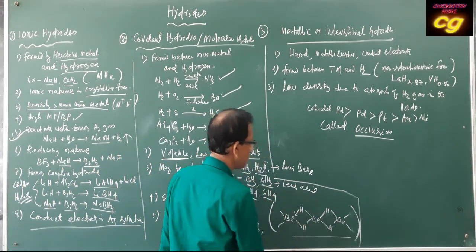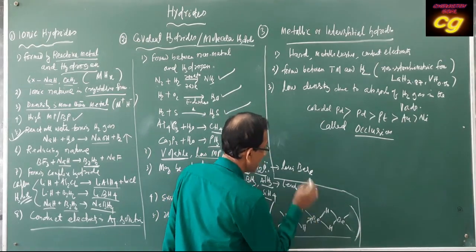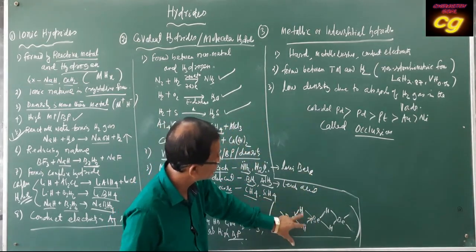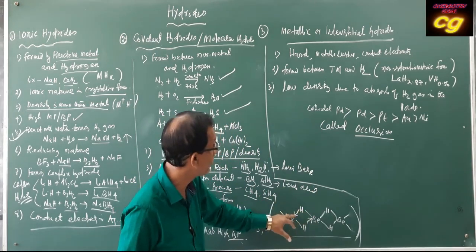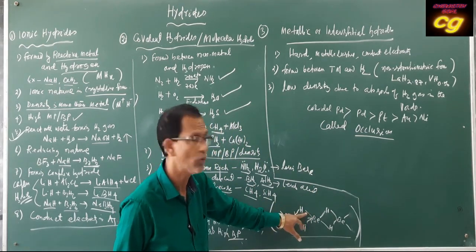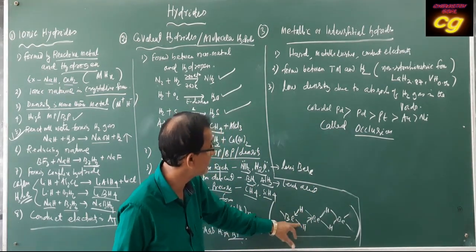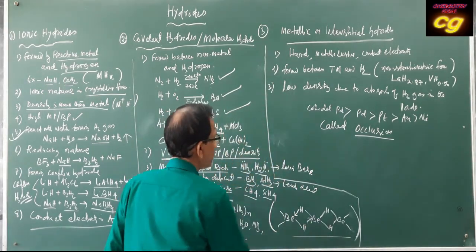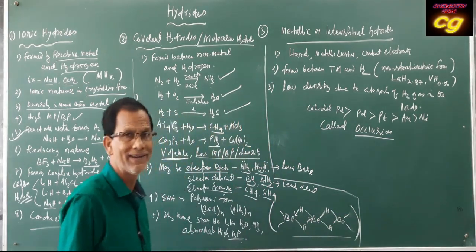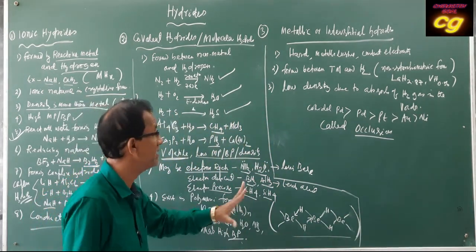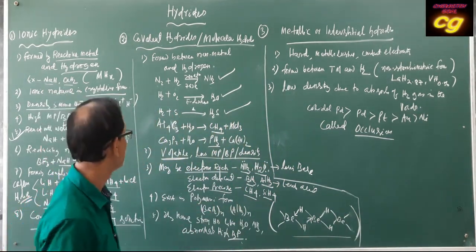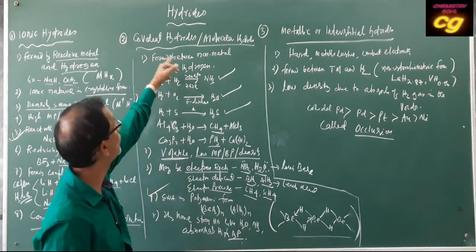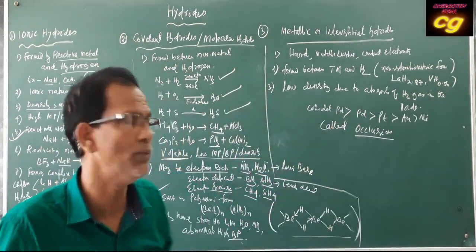One bond is a dative bond, and the other bond is a normal covalent bond. So, due to the formation of dative bonds, it exists in polymeric structure. Polymeric hydrides like BeH2 and AlH3 exist in polymeric form. This is a very important property of covalent hydrides.